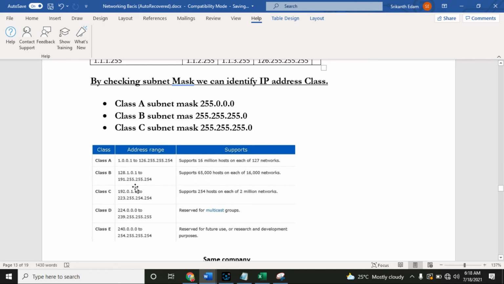In class B we can connect 65,000 hosts on each of 16,000 networks. In class C we have 254 hosts on each of 2 million networks. We do not use class D and class E. Those are used for experimental purposes, and many government organizations and military bases use them.